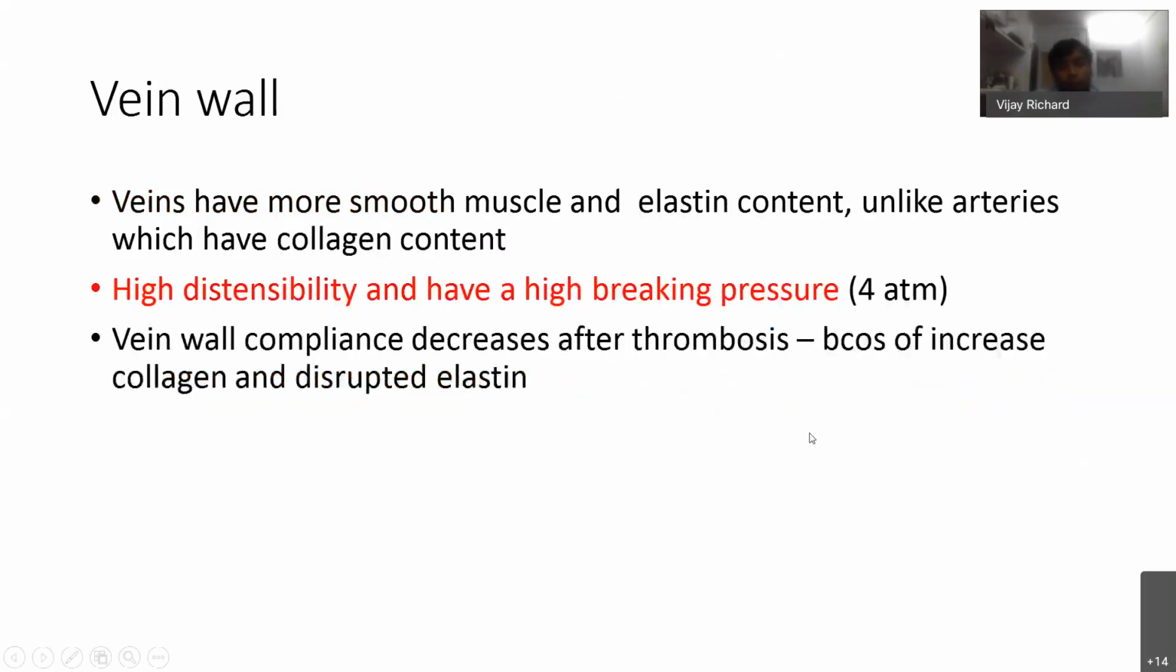Vein wall has more smooth muscle and elastin content, unlike arteries, which have more collagen content. So because of this, veins have high distensibility and a high breaking pressure compared to arteries. Vein wall compliance decreases after thrombosis. It's because of the increased collagen deposition and disrupted elastin.